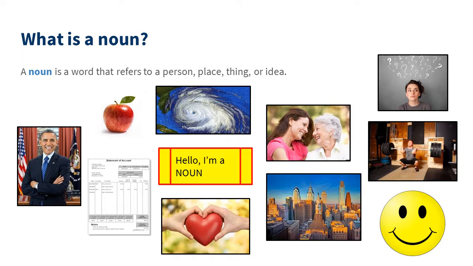The first question is, what is a noun? A noun is a word that refers to a person, place, thing, or idea. On this slide there are pictures of many different things that could be referred to by a noun. For example, president, or apple, or hurricane, or idea, or happiness.